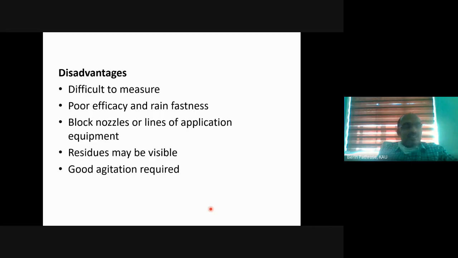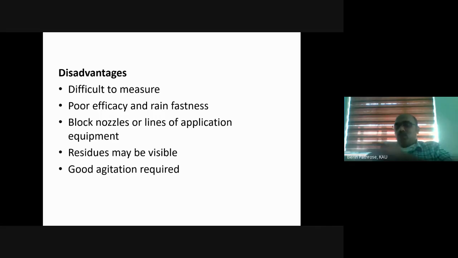Though it has a very fine particle size of 5 to 10 microns, it has the chance of blocking the nozzle of the sprayer. We will discuss nozzles and all later. It has the capacity to block the nozzles, and it can affect the spray. Another disadvantage is that it contains a solid carrier, usually talc or something. This solid carrier can form a coating. Sometimes it is seen as residues on the sprayed surface.